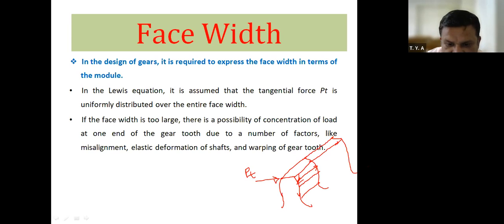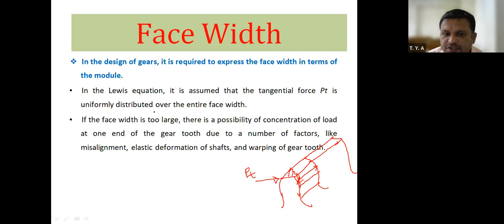Therefore, there are chances that this gear tooth will break. Breaking of the gear tooth will take place at the point of contact because of very large face width.